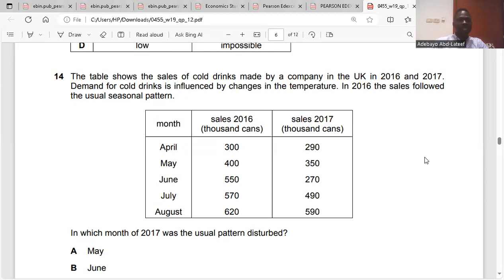Do you get the pattern here? I didn't get it. There's a pattern. The pattern is that there's always a reduction in the